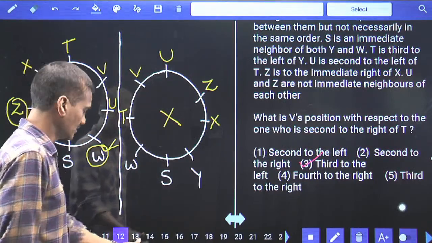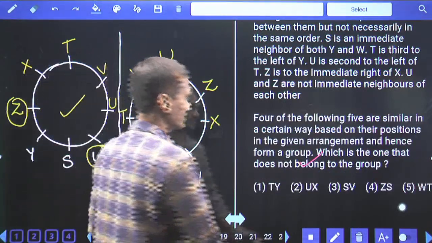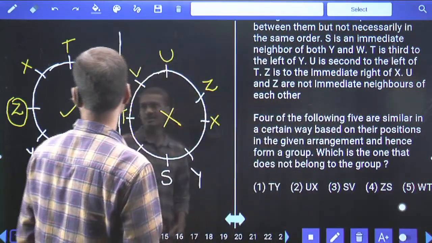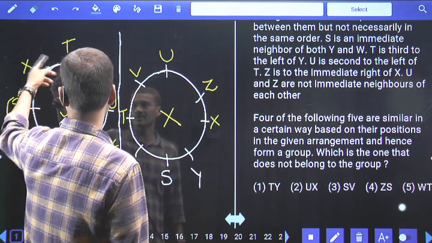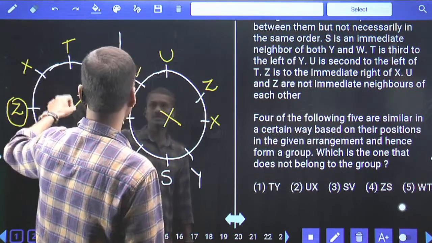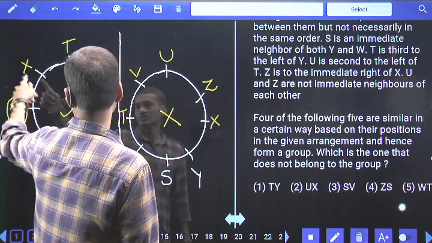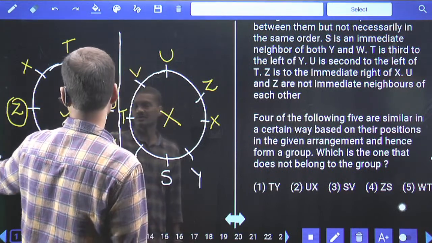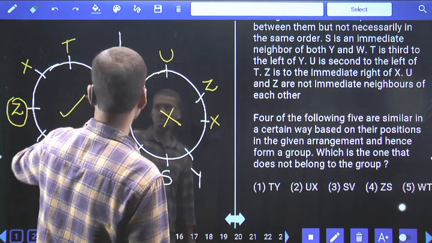Done with this one? Then coming to the 13th one, 4 out of the following is nothing but an odd man out. Now T and Y. There are 2 persons in between T and Y. U and X, how many persons are there? There are 2 persons between U and X. S and V, again there are 2 persons. Z and S.